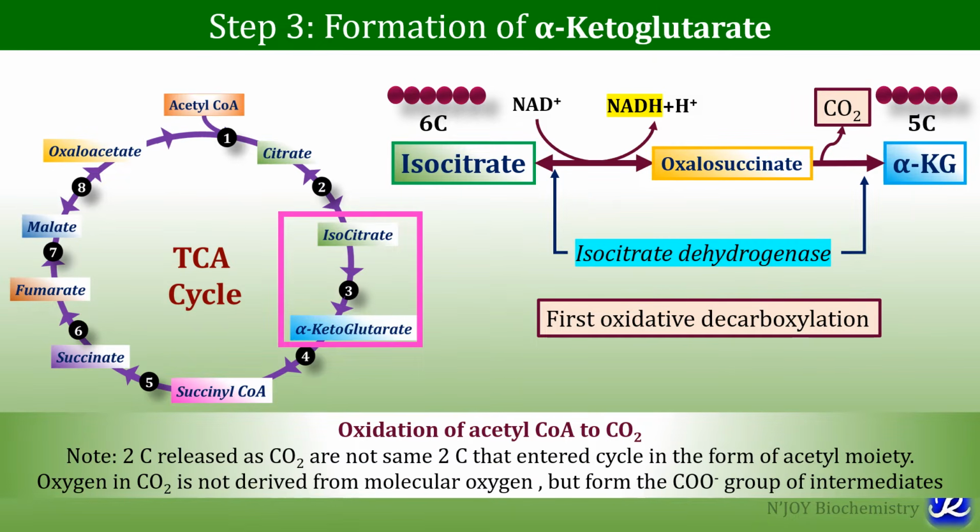Now in this process of TCA cycle, there is oxidation of acetyl-CoA to carbon dioxide, and acetyl-CoA is a 2 carbon molecule. But note that the 2 carbons which are released as carbon dioxide are not the same 2 carbons that entered the cycle in the form of acetyl moiety, and the oxygen in the carbon dioxide is not derived from molecular oxygen, but it is derived from the carboxylic group of intermediates.